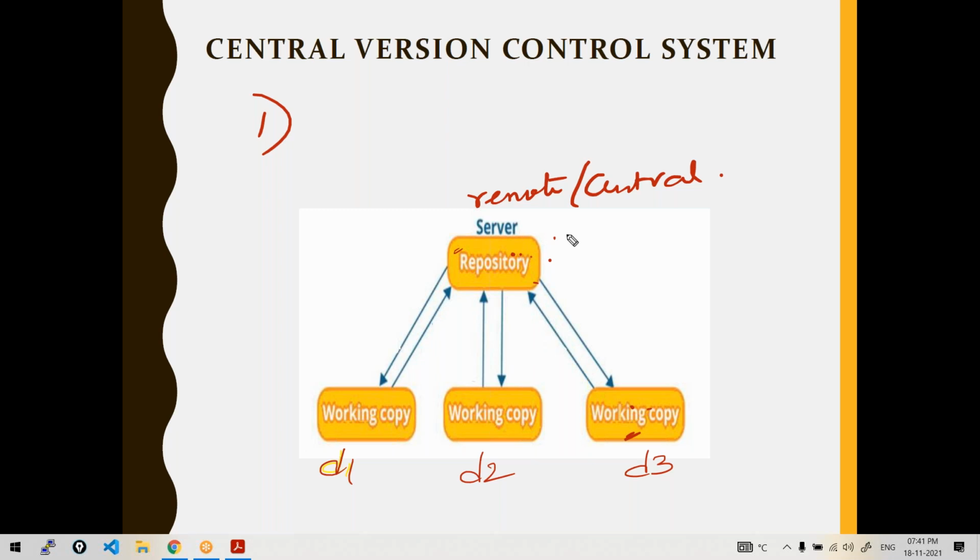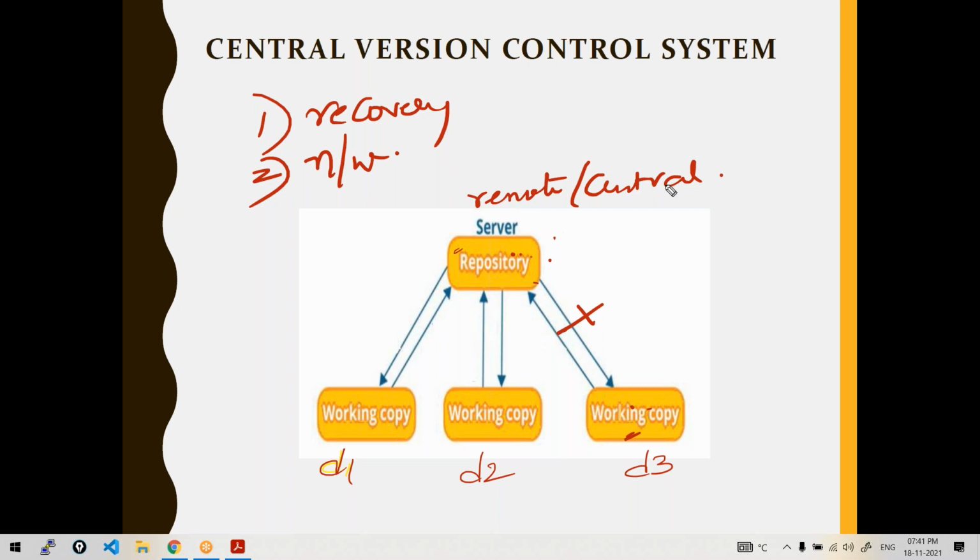That's one thing. Another thing is always we need to have network connections intact, right? We need to have network connection to connect to this remote server so that I can get the changes, work on it and put it back, right? Always network connections should be there. If for some reasons network is disconnected, entire work will be halted. So this is how centralized systems work, right? And these are the drawbacks of this kind of architecture.